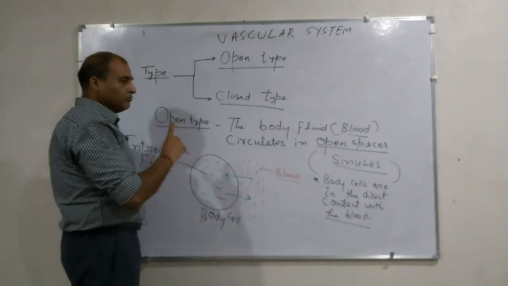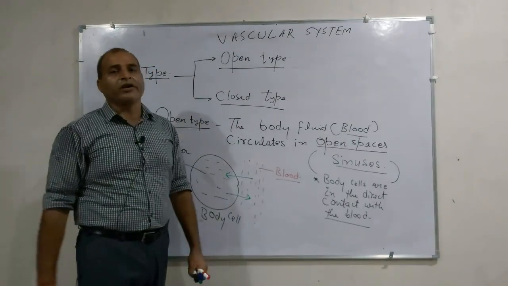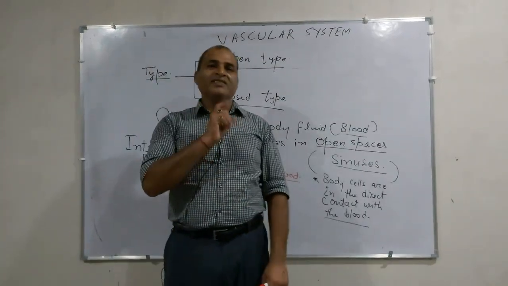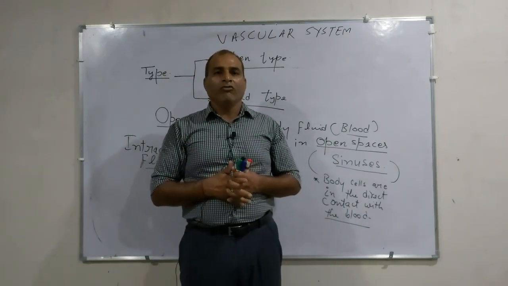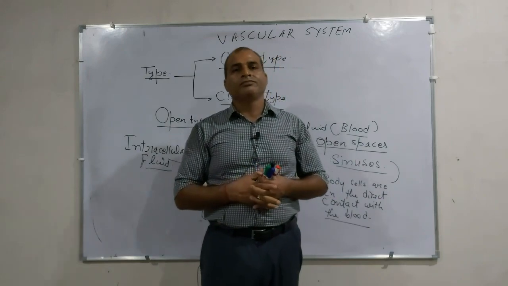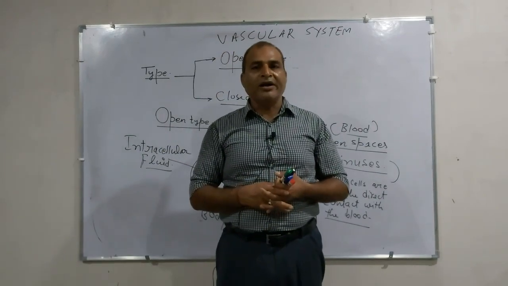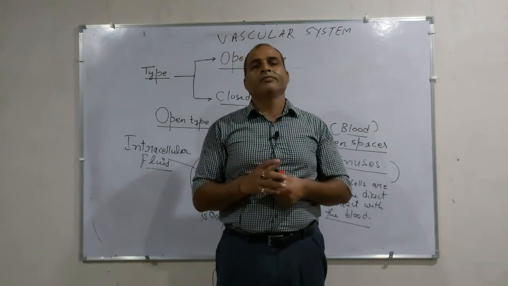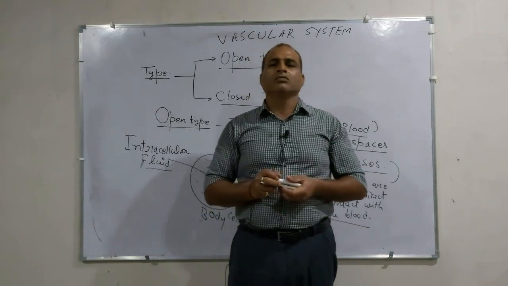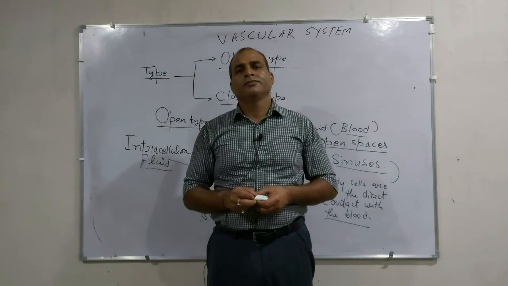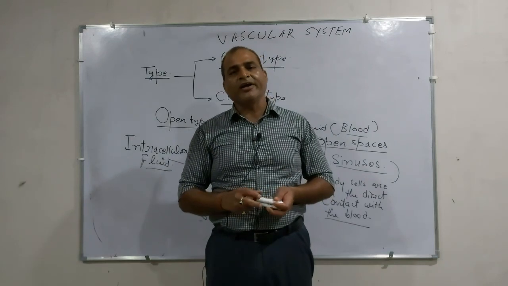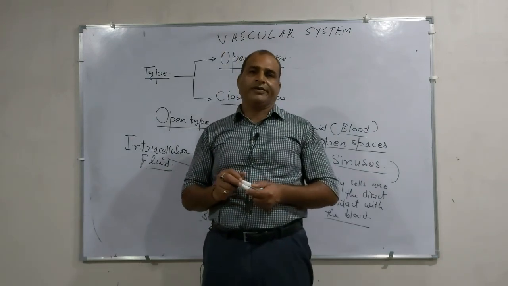What is the drawback of this circulatory system? The open circulatory system is found in animals of primitive type, whose energy requirement is very low. The blood circulates the nutrients as well as the respiratory gases, oxygen and carbon dioxide.